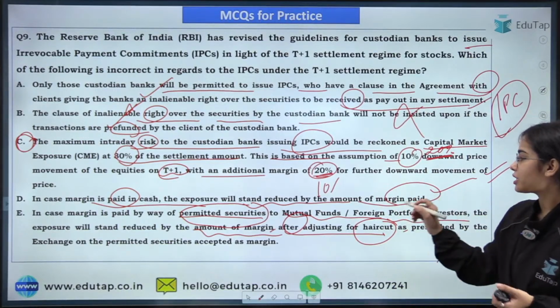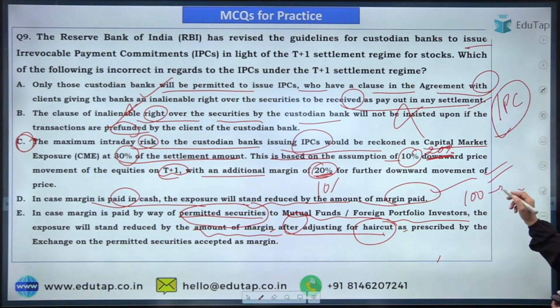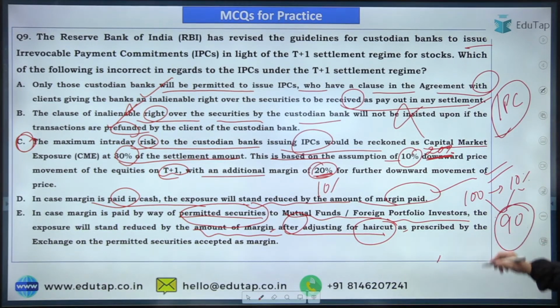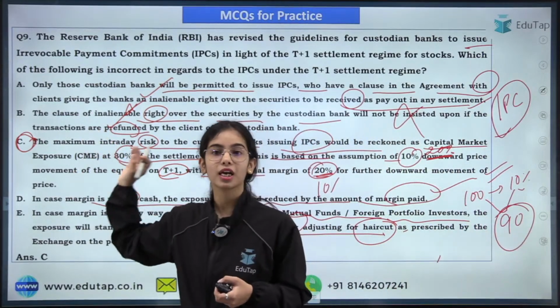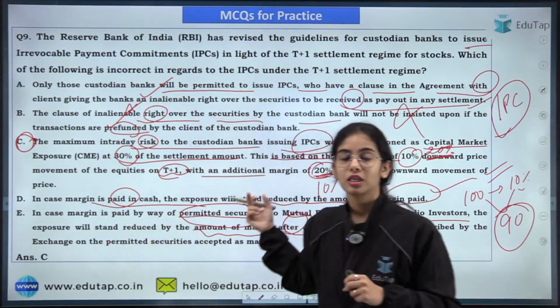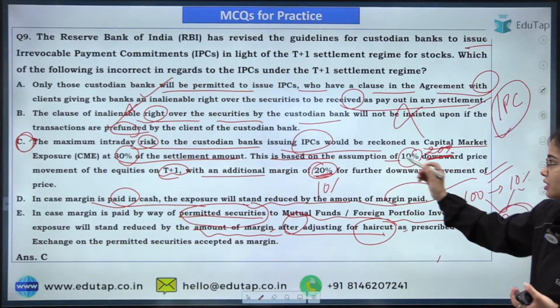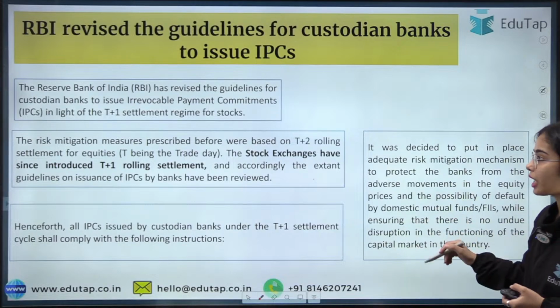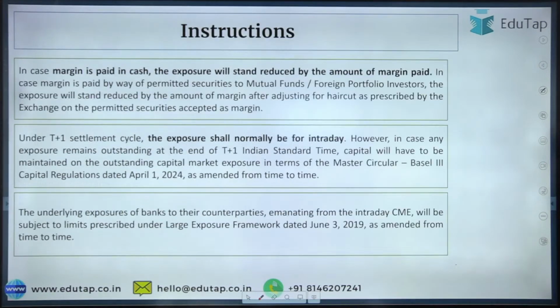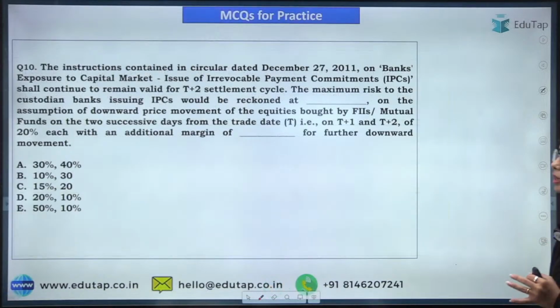Okay. So if the permitted security value is 100 rupees and the haircut is 10%, that means the permitted security value will be taken at rupees 90. So this is the basic idea. Here the C statement was incorrect because it was vice versa. Here it should be 20%, here it should be 10%. So all of this we have discussed about the IPCs, about the irrevocable payment commitment.